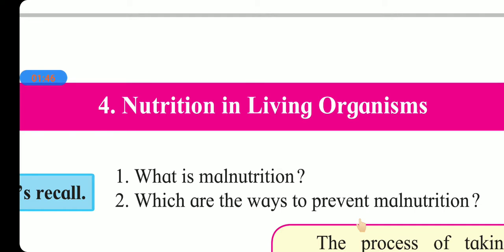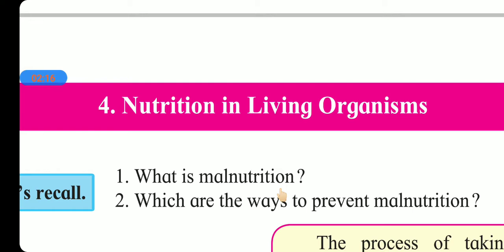But before we start with it, we have a few questions under Let's Recall. We will answer these first. What is malnutrition? As we just saw what is meant by nutrition, now we see what is malnutrition. Malnutrition is the state when the required nutrients for the proper functioning of the body are not obtained through the diet, or it can also be the result of an imbalanced diet or overnutrition.